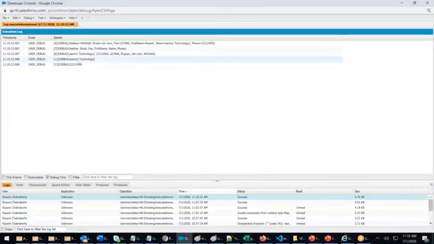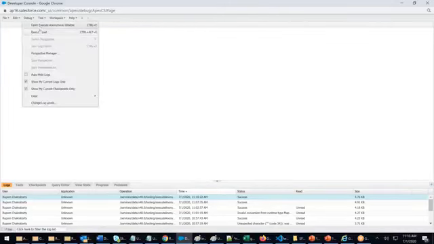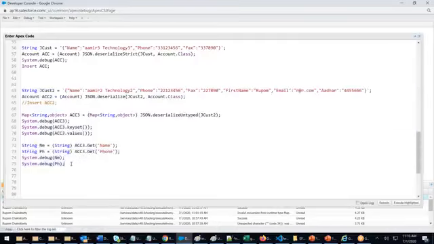See, nm is Amar Technology 2, ph is 2122. That means from there, I'm taking the data out individually. Next, fax. Copy this. Fax is also a string field. fx.